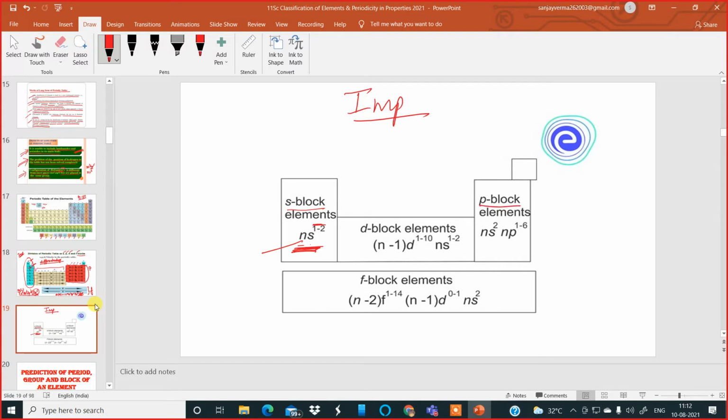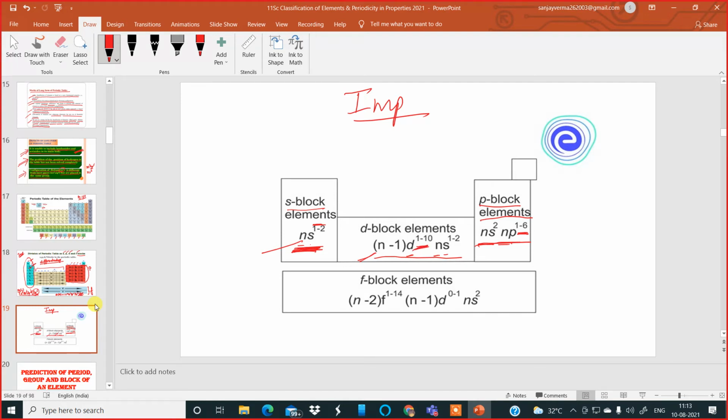Similarly, for the p block elements, the outermost electronic configuration is ns2 and np 1 to 6 electrons. That means the p orbital can have up to 6 electrons, starting from 1 electron. Okay, so you have to learn this. And for d block elements, the outer electronic configuration is n minus 1, whatever the principal quantum number is, subtract it by 1, d orbital having 1 to 10 electrons, and the ns orbital, 1 to 2 electrons. That is for d block elements. All the differentiating electrons are entering the d orbital.